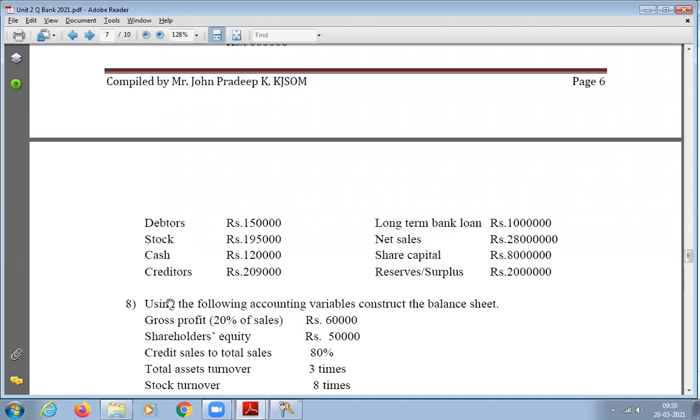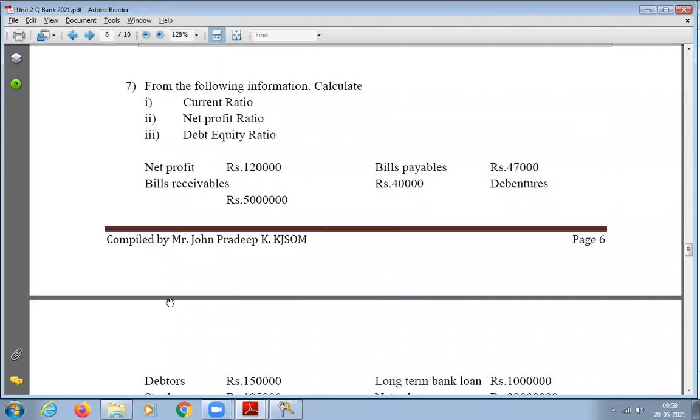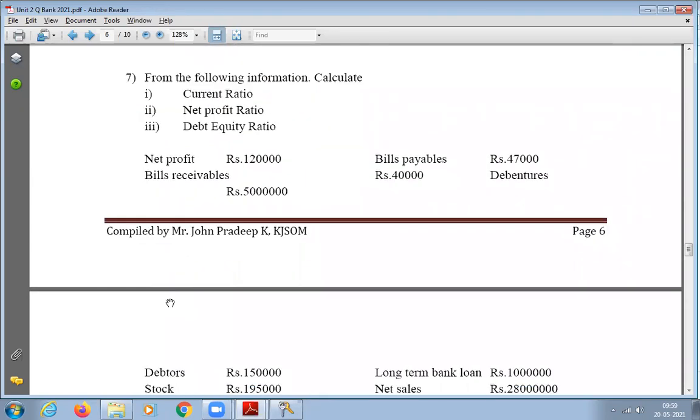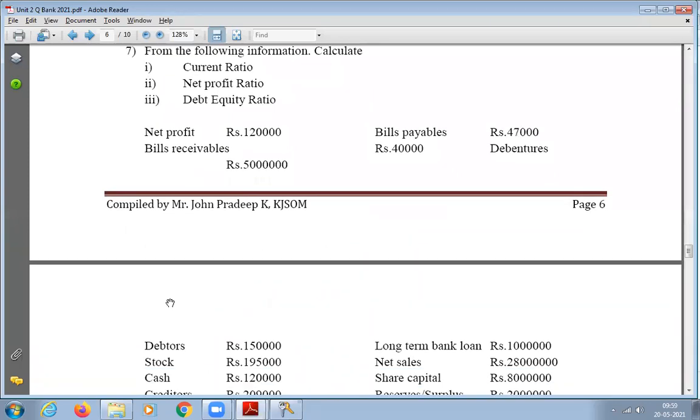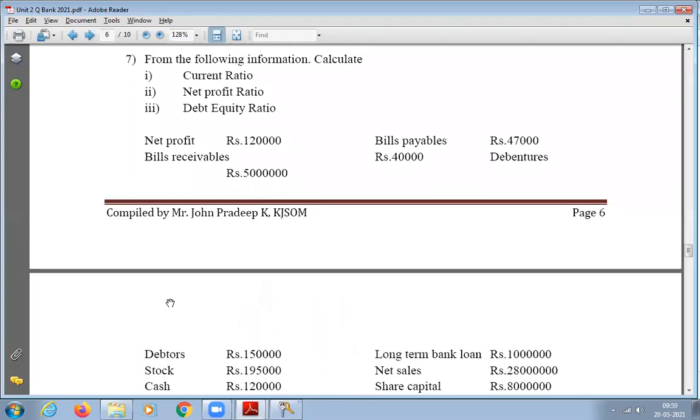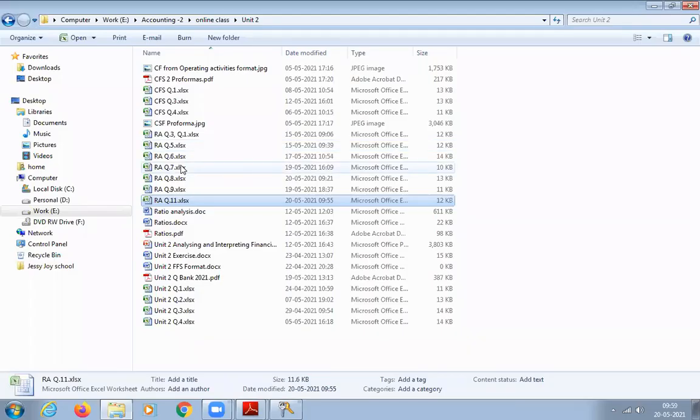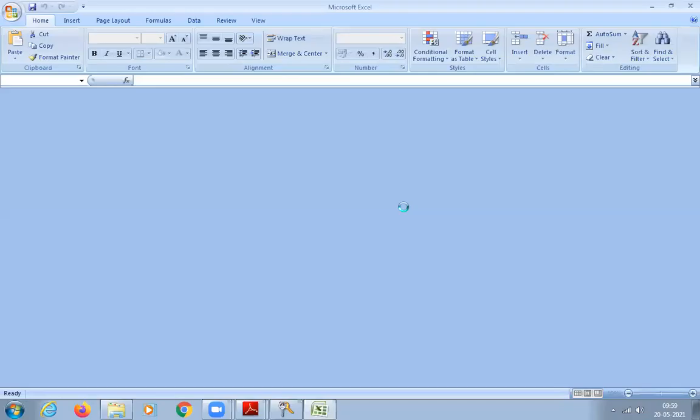Thank you, Hariharan. So it is very simple. You have to calculate current ratio. He has given us the current assets, just add and find out. The net profit ratio and debt equity ratio you also have to calculate. Let us do at least one before we wind up. Current ratio we can find out quickly.